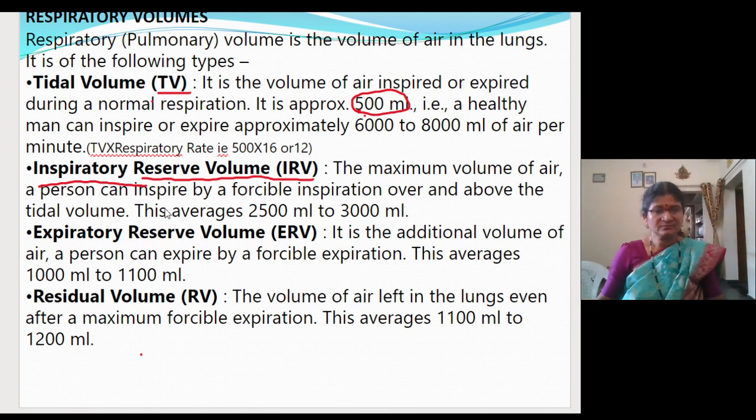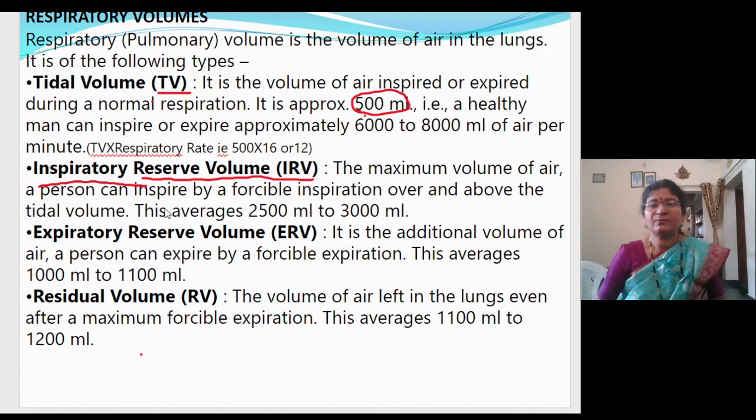When you take normal breathing, you are taking 500 ml of air inside. After that, forcefully you will take some more amount of air. That extra air is called the inspiratory reserve volume. What is inspiratory reserve volume? After normal breathing, when you take extra air with effort, that is called the inspiratory reserve volume.